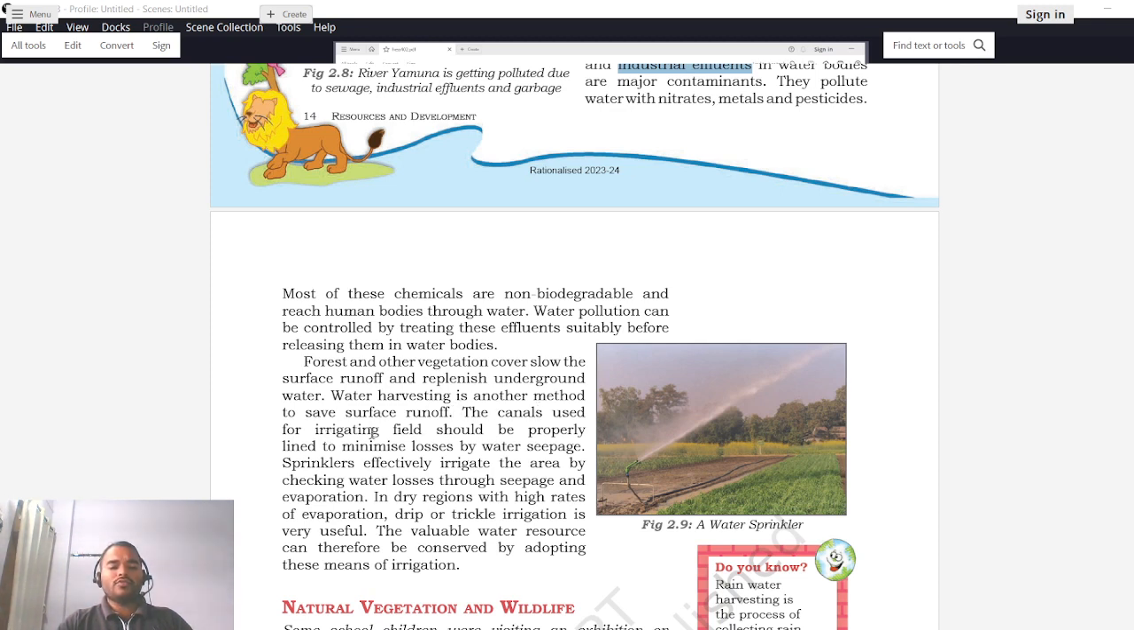The canals used for irrigating fields should be properly lined to minimize losses by water seepage. So this we have seen with respect to runoff water, which could happen on slopes or even flat lands. Second thing is, you may have seen there are various canals that supply water to various regions, but you may have also observed that there are continuous or major leakages in these canals. Say for example, if I want to send water from one region to another through a canal, and if there are any major leakages in the canal, what will happen?